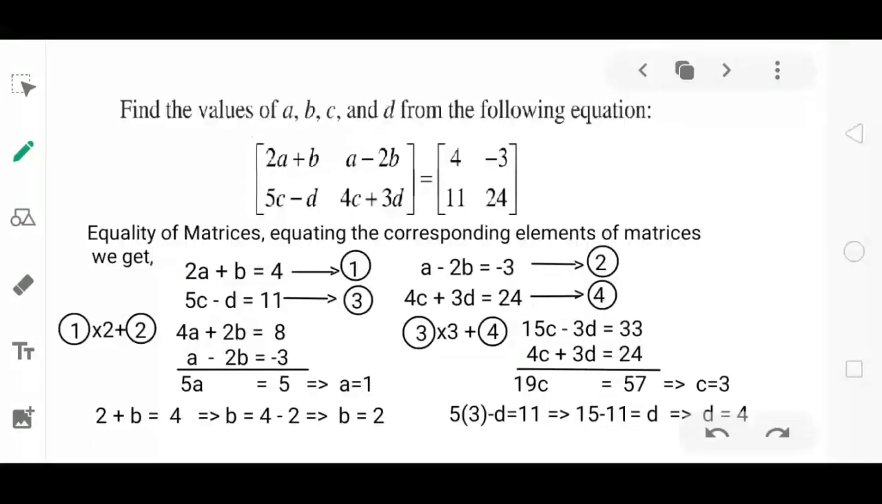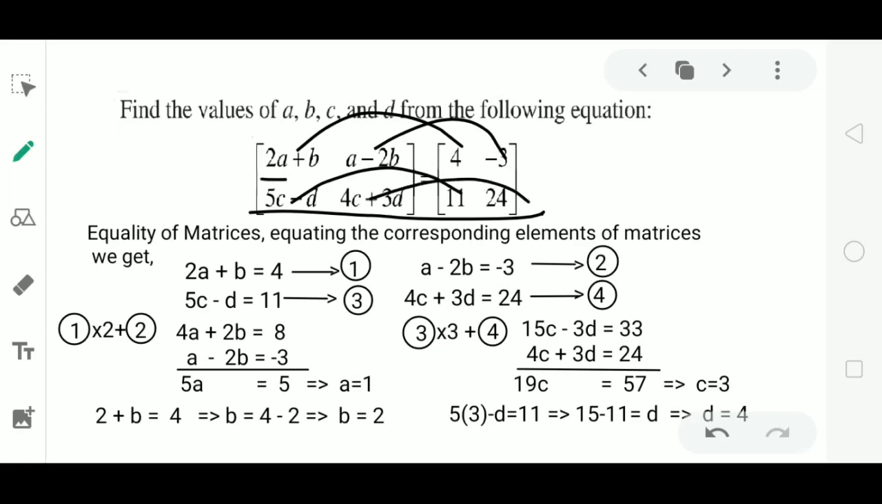Next example. Find the values of A, B, C and D from the following equations. Here they have given the equality of two matrices. The question is to find the value of A, B, C and D. As per the definition, if the two matrices are equal, then the corresponding elements are equal. So we equate the corresponding elements, that is 2A plus B equal to 4. Call it equation 1. A minus 2B is equal to minus 3, equation 2.